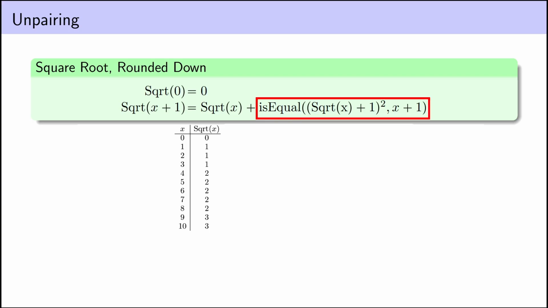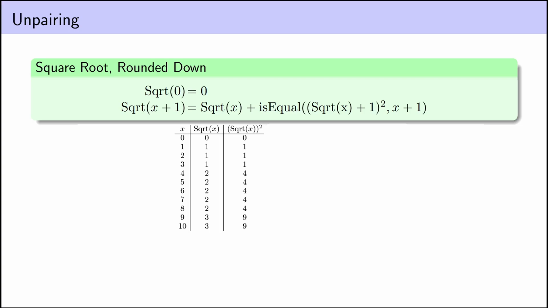This term here is usually 0, unless x plus 1 is the next square, right? Our function applied to x, squared, gives us the current square that we're on. So our function plus 1, squared, gives us the next square, and we're testing to see if x plus 1 is equal to that next square.